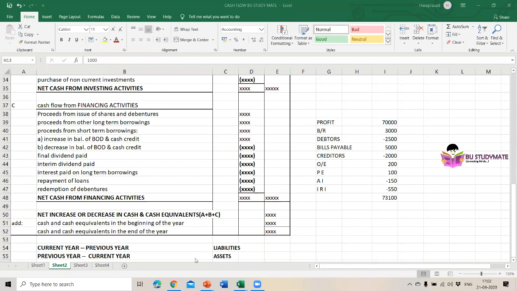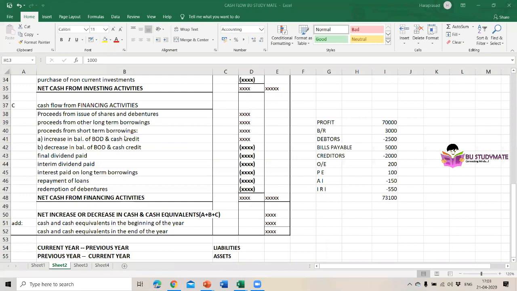While calculating the cash flow statement, while doing problems in textbook notebooks, it will be easier. But while calculating in the Excel sheet, you need to know this one. In the liabilities part, we have to do current year minus previous year. On the asset side, we have to calculate previous year minus current year item.